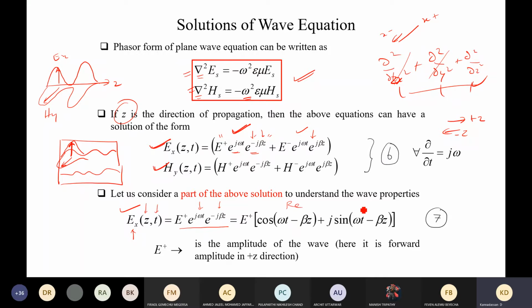So this is the real part. This is the imaginary part, which comes with the imaginary operator. So we got this too, and the magnitude is available here. And in this, we can see here the wave is actually traveling in the z axis, which often comes with minus beta z, and it is having a constant phase velocity.